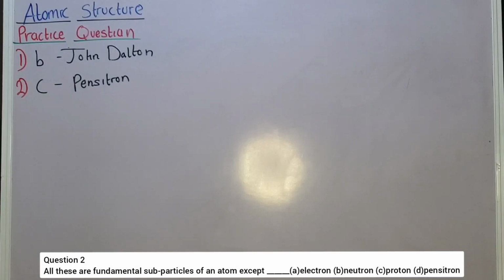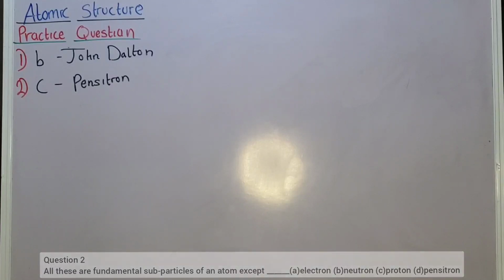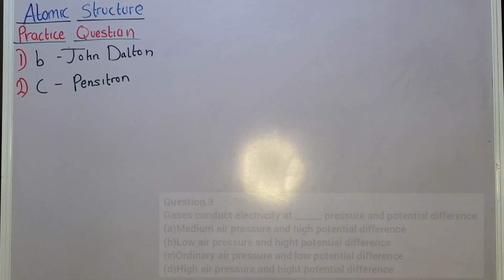Positron is not present in an atom, okay? So make sure you note that. Atoms consist of electron, neutron, and proton, you understand? Electron is negatively charged, neutron is neutral, it doesn't have any charge, and proton is positively charged. Do you understand? Okay? Now let's proceed to question number 3.